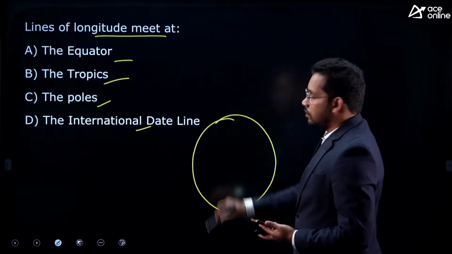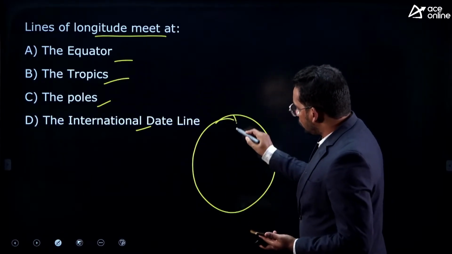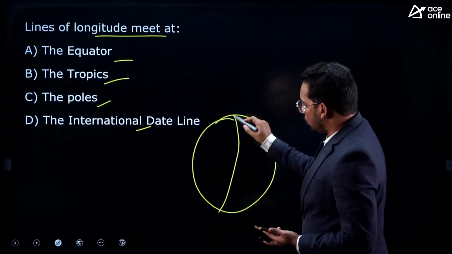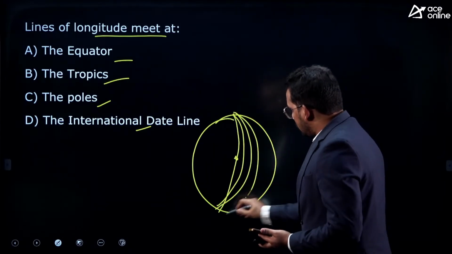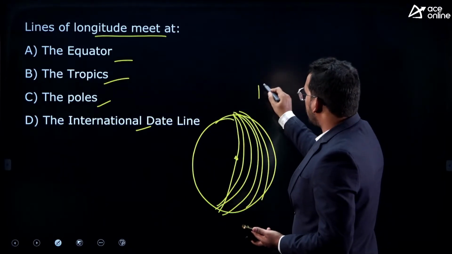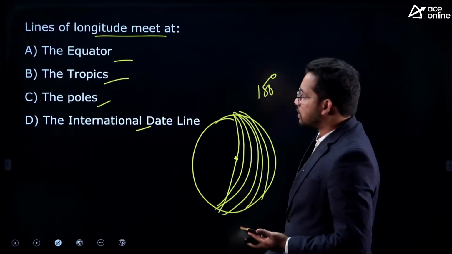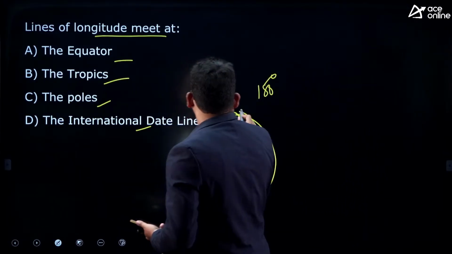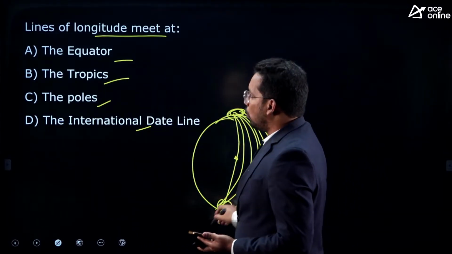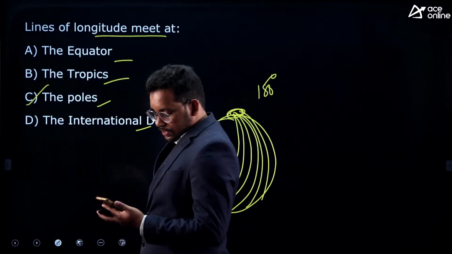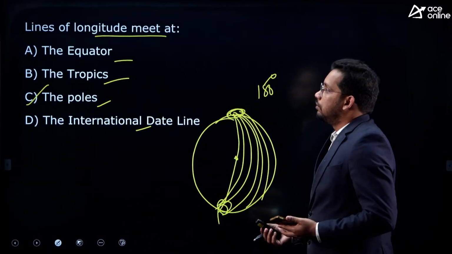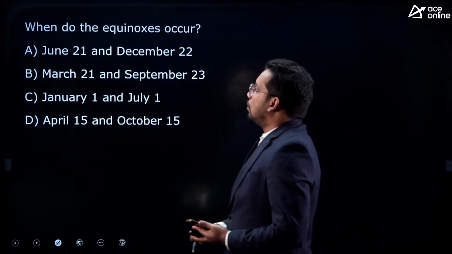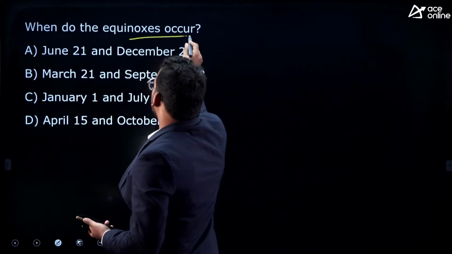If this is the Earth, longitudes are drawn from pole to pole. Greenwich is 0 degree, then 1 degree, 2 degree, 3 degree, 4 degree, like this up to 180 degrees east and west are drawn. So all those meet at the poles. So the answer is C. Correct. Prakash, Raja, Venkat. Good.